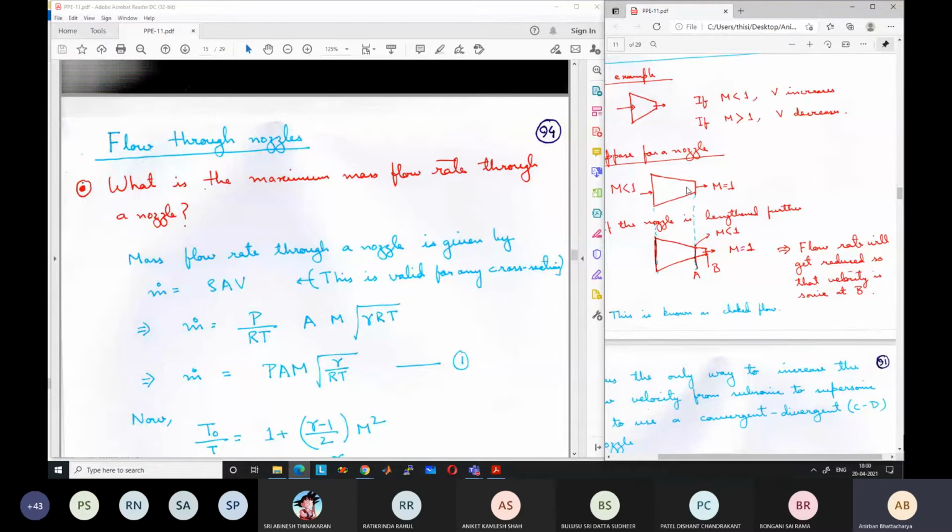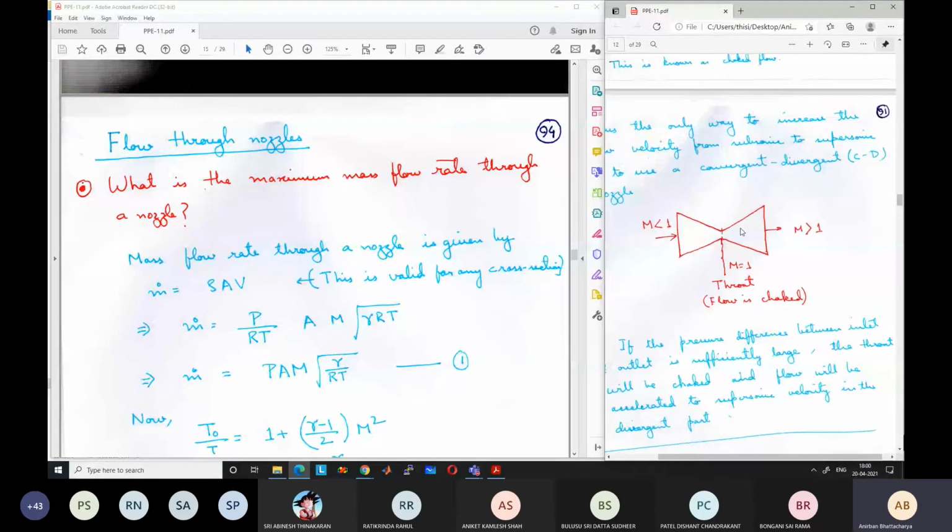But for supersonic flow, the density changes so rapidly that the normal relation between area and velocity does not hold true. Density becomes the prominent, the dominant factor. So the density will decrease so rapidly that with increasing area, still the velocity will increase. But the maximum flow rate will occur only when the Mach number is 1, and that occurs at the throat.